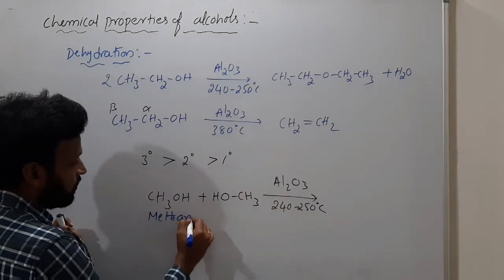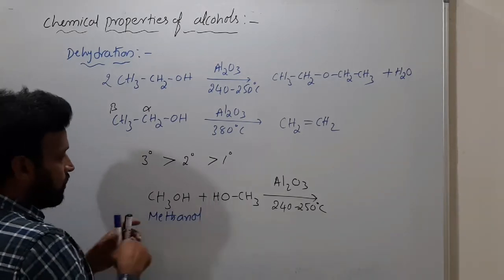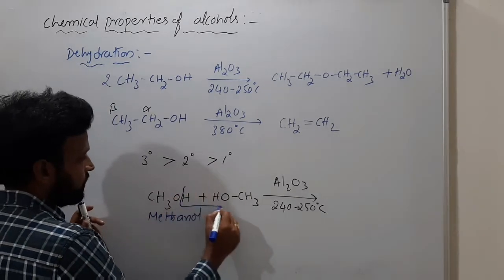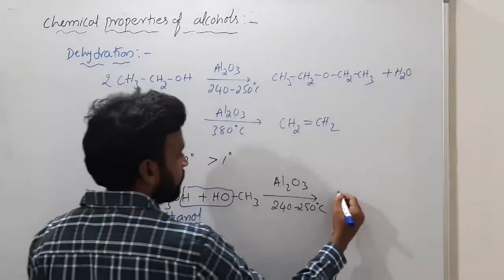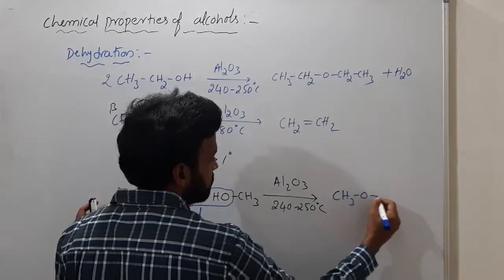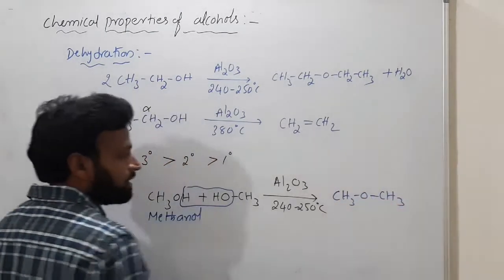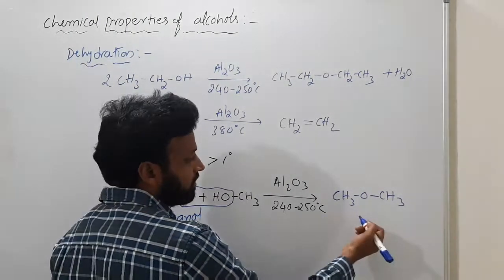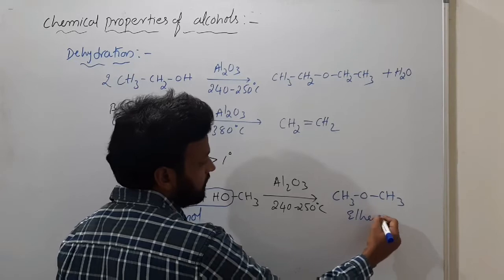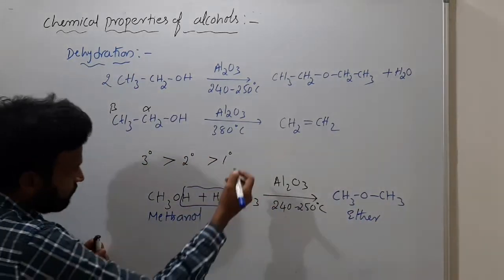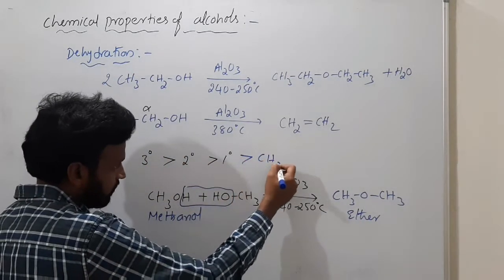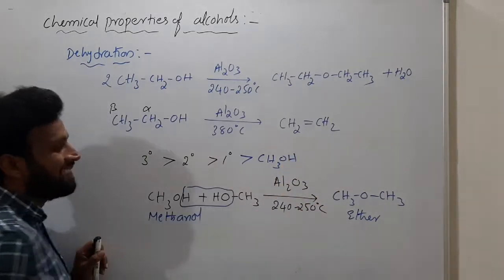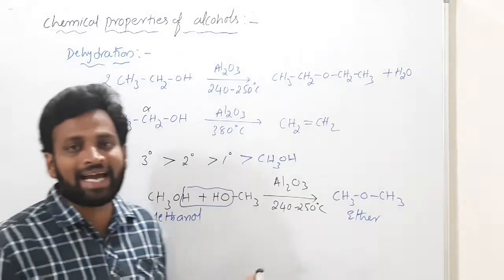Here H and OH will be removed, so you get just CH3OCH3, methoxymethane or dimethyl ether. So ether is the only product if you use methanol, and methanol is the least reactive towards dehydration.